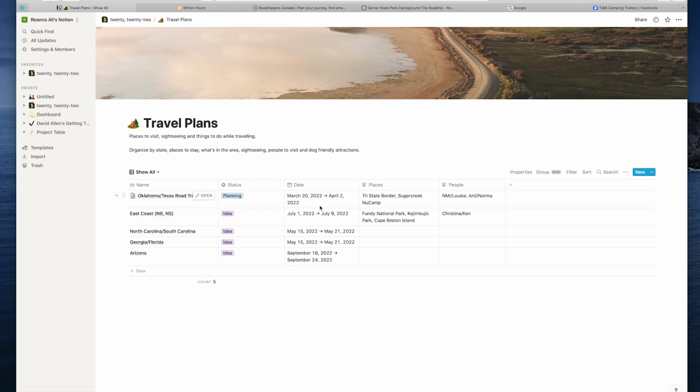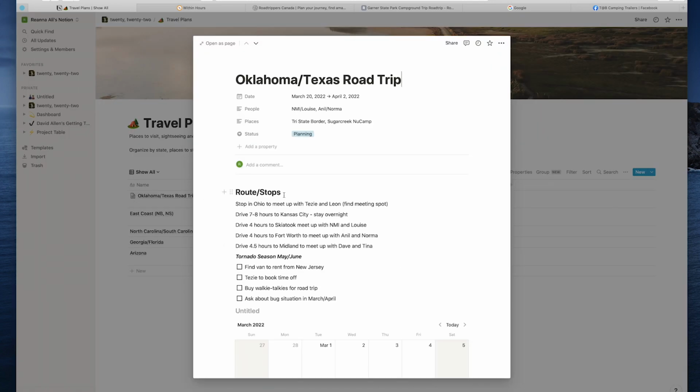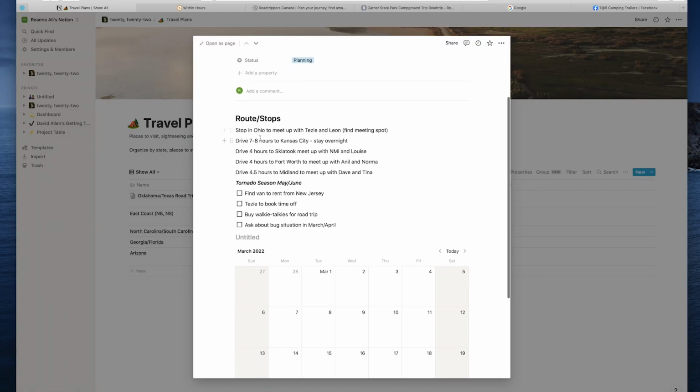So I do have one in the planning stage right now. It's my Oklahoma, Texas road trip, and I am going to be starting my trip on March 20th and coming back on April 2nd. If I was to open this line item here, you can see I have routes and stops along the way.